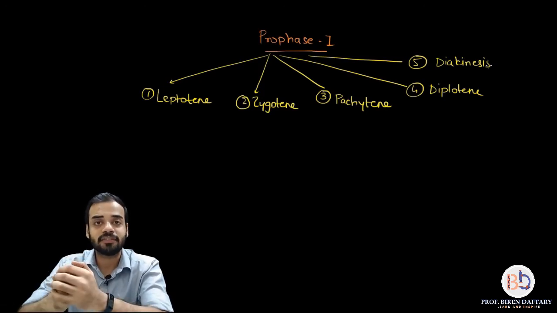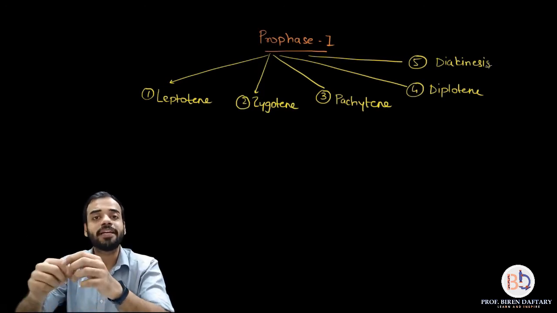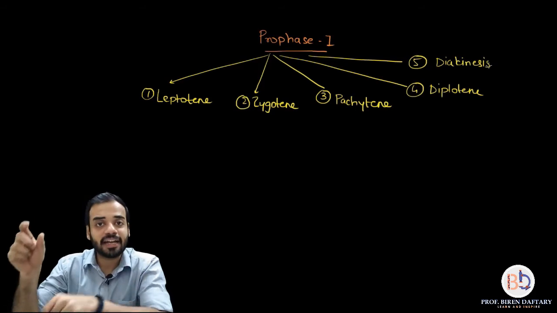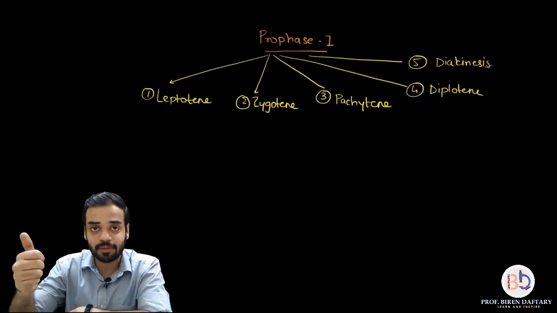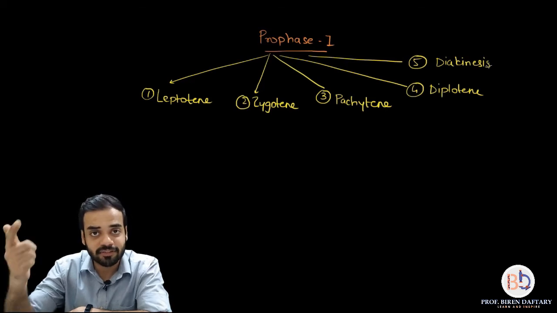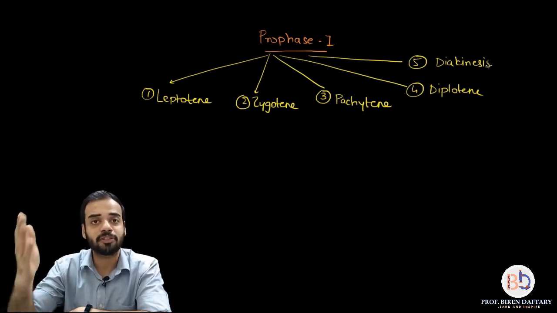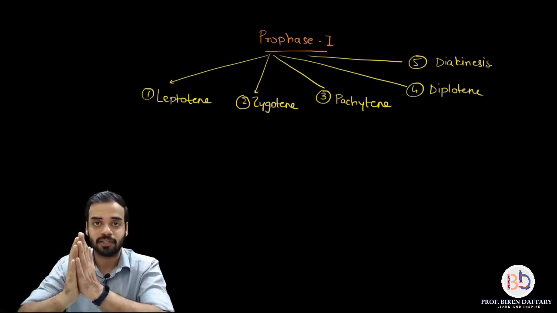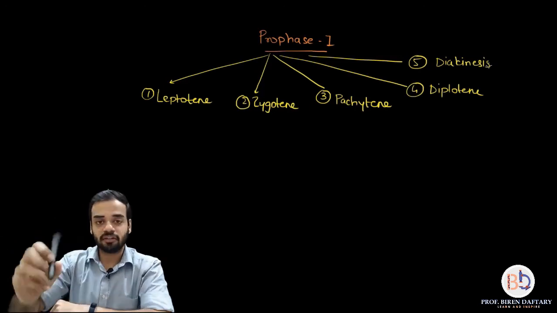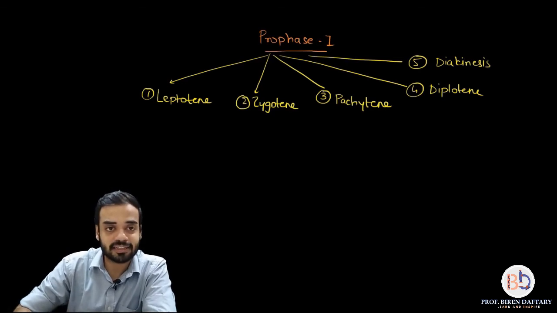Third thing which happens is the centrosomes begin to move away from each other, and the centrosomes give rise to spindle fibers. If it is an animal cell, then the centrioles will be present, they will give rise to the spindle fibers or microtubules. If it is a plant cell, then the centrioles will be absent. Anyway, let us start with the first stage, which is called leptotene.